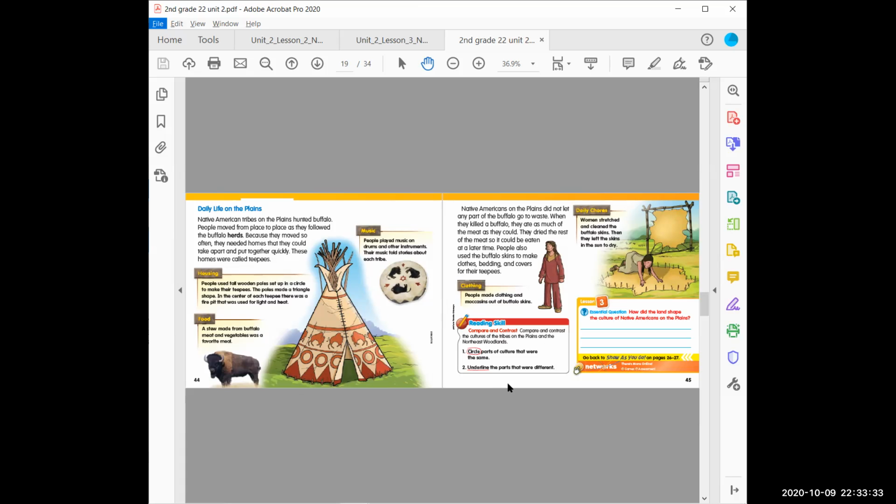So after you've reviewed these pages, I'm going to circle the parts of the culture that were the same between the Plains and the Northeast woodlands, and then go ahead and underline the parts that were different. And then we're going to go back and answer our essential question here, which says, how did the land shape the culture of Native Americans on the Plains? So take a minute to go back and reread or replay the video so that you're able to complete these questions. Once you're done with this, you are going to jump into your quiz for this lesson. You may use your book for the quiz.